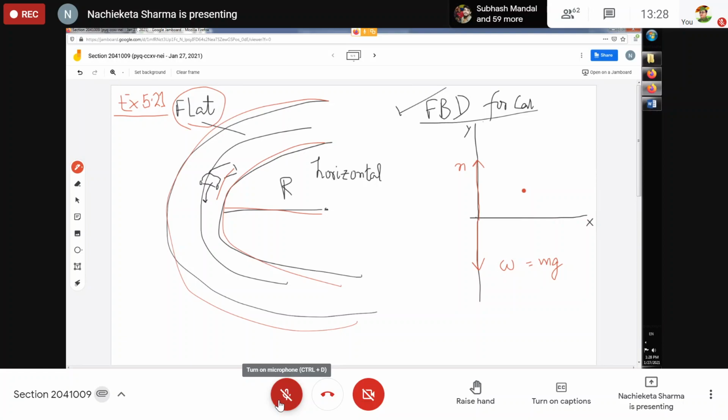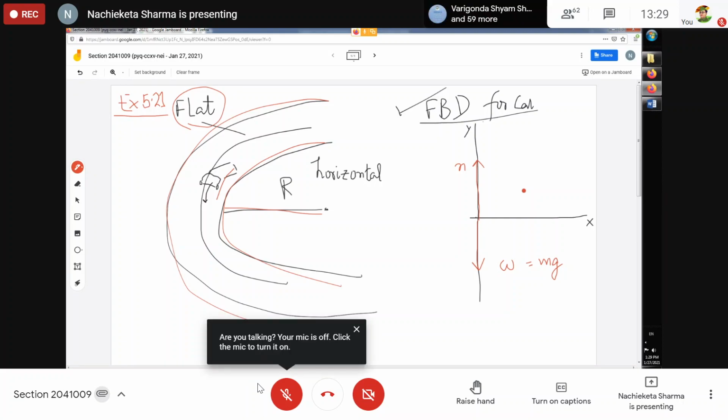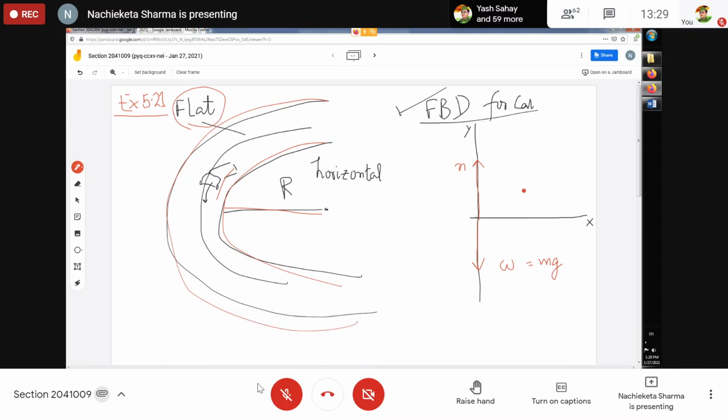Because once you say centripetal force, then there is mv square by r in your mind, and that will create all kinds of problems. My point is that because the car has a mass, the earth will pull it. That's why weight is there, and you write weight is equal to mg. Because the car is pushing the ground downwards, the ground is also pushing the car upwards. That is the normal force being applied by the ground on the car. Is there any other force that you can guess that is acting on the car?